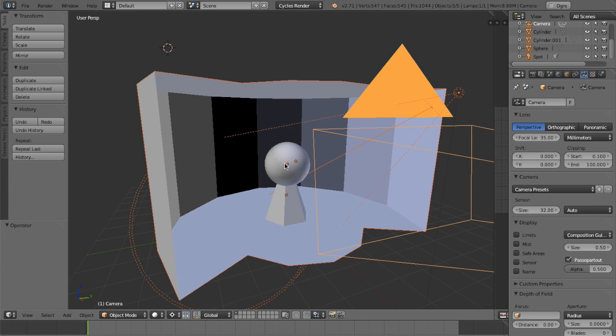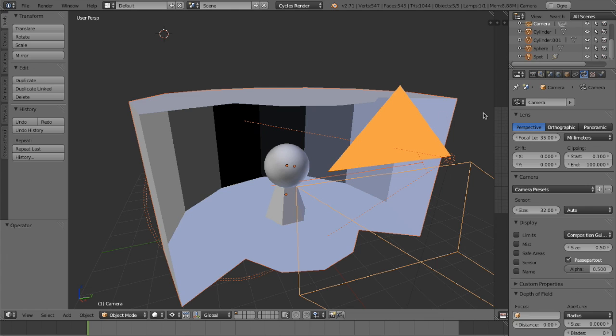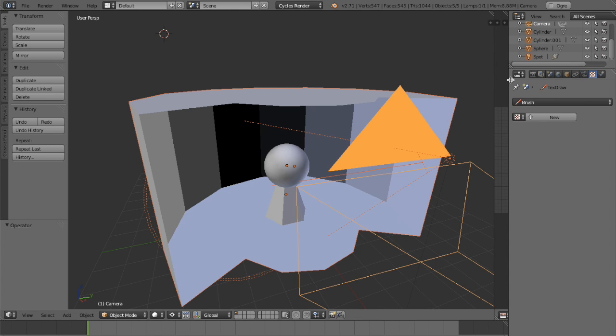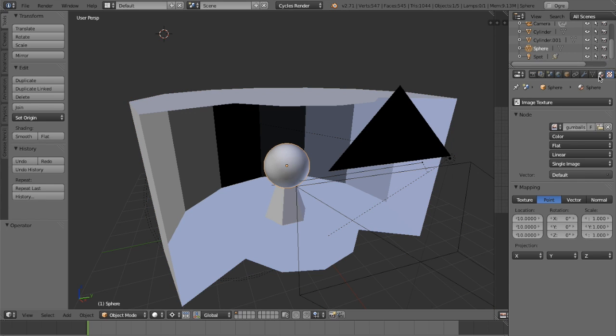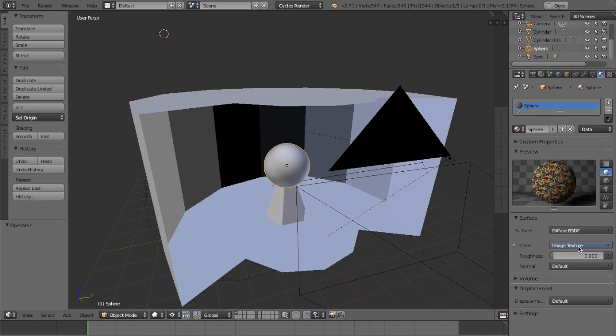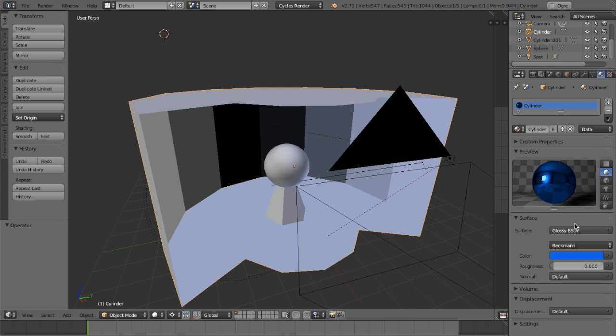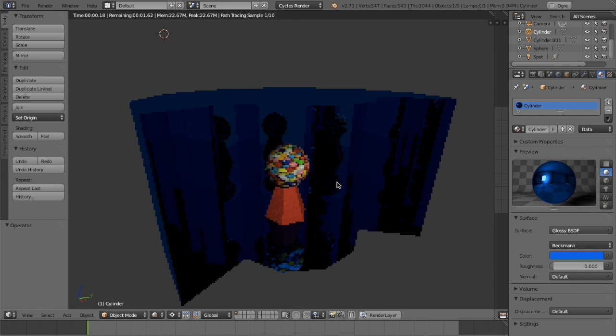It consists of a UV sphere, a cylinder, and another wider cylinder, a spotlight, and a camera. The material that is being used here is different in each case. The sphere consists of an image texture along with the diffuse BSDF color, and the cylinder consists of a glossy look and the color blue. The rendered look would look like this.